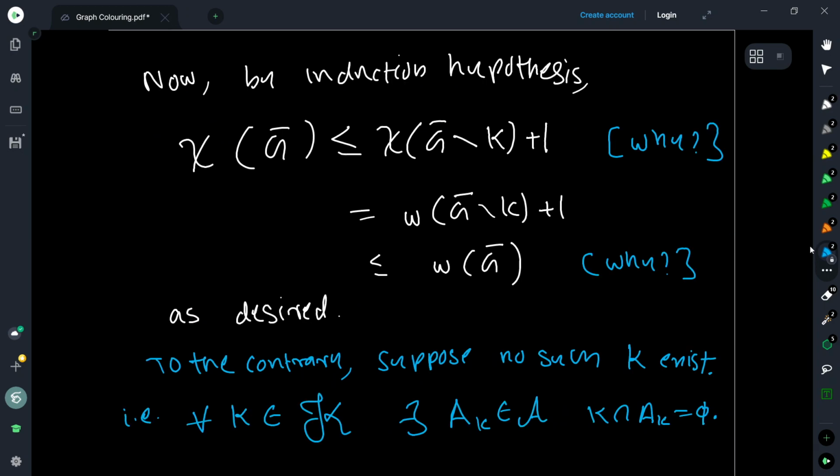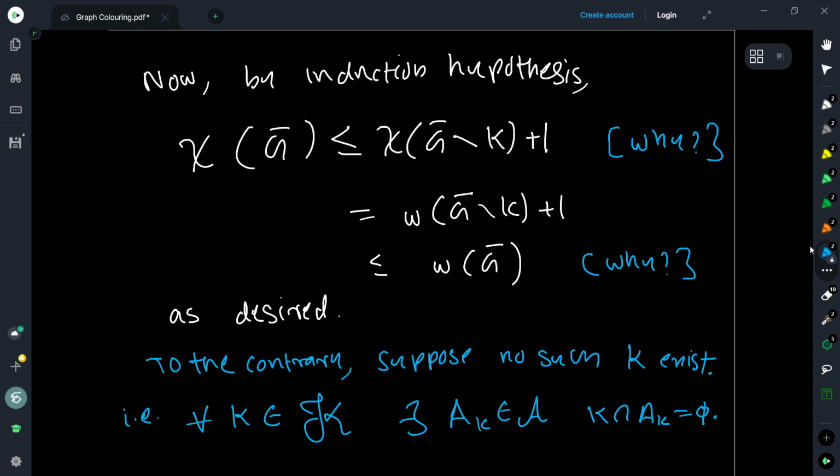So the chromatic number of G bar is less than or equal to the chromatic number of G bar minus K plus 1, which we mentioned just now, right? And this is equal to omega of G bar minus K plus 1, which we said is less than or equal to omega of G complement.